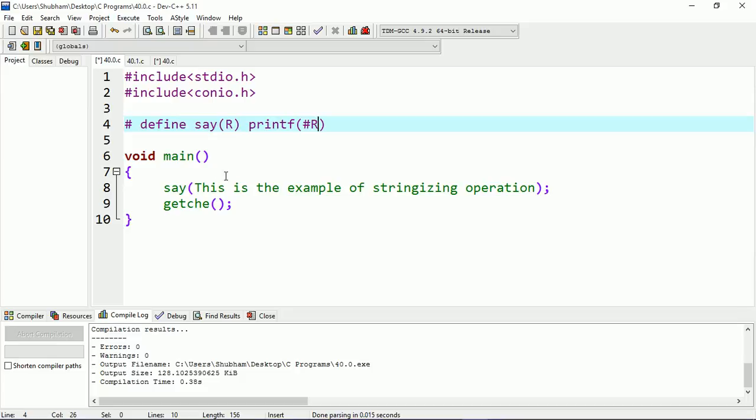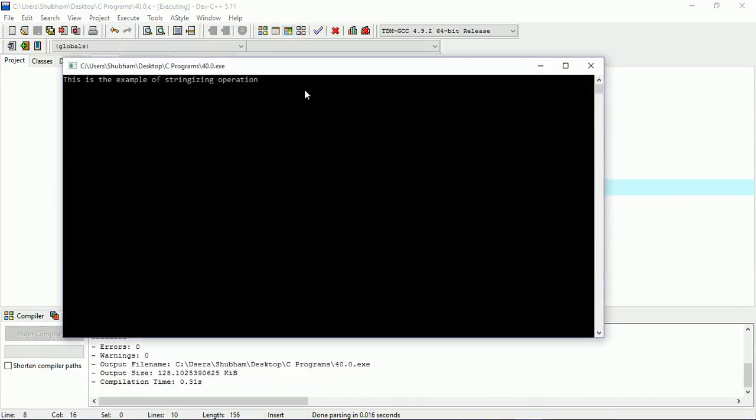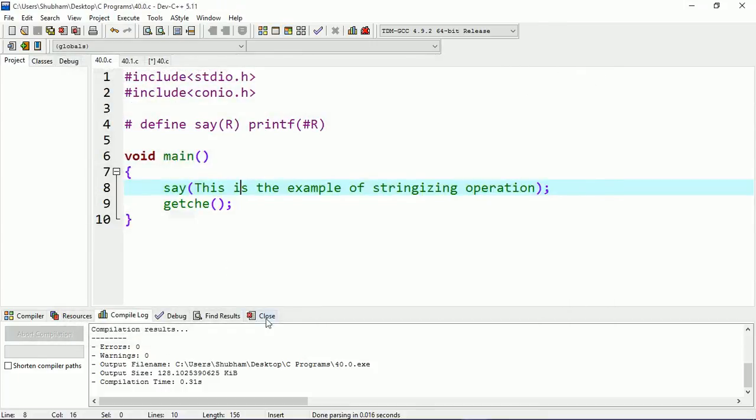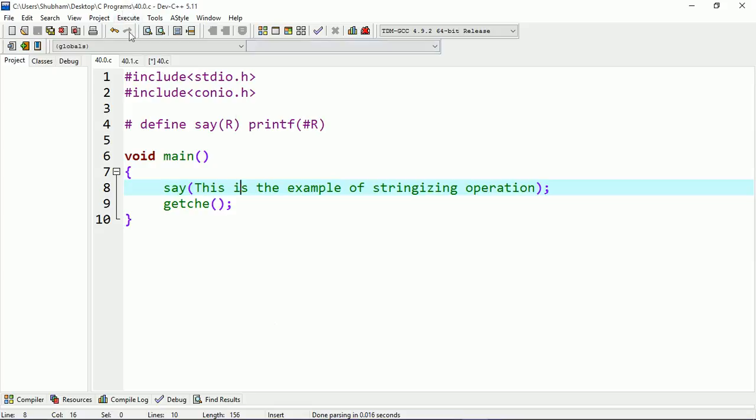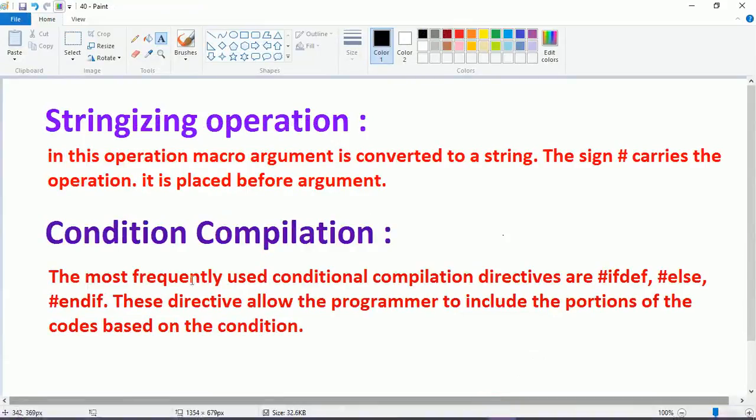Let's run this program. You can see that the program has run, so that means the program is correct. So this is the concept of the stringizing operation, and now I will tell you what is conditional compilation.